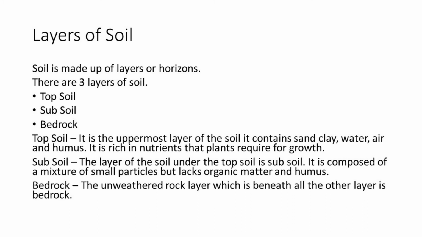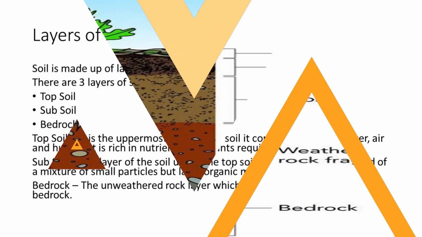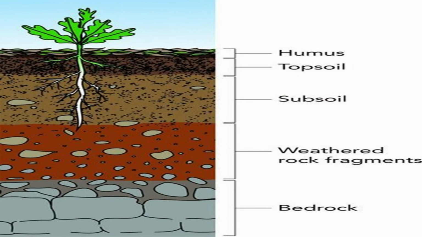The unweathered rock layer, which is beneath all the other layers, is bedrock. So these are the 3 layers of soil: topsoil, subsoil and bedrock. You can see in this picture the uppermost layer is humus, which is very rich in all the nutrients for the plants to grow. Then topsoil, subsoil and bedrock.